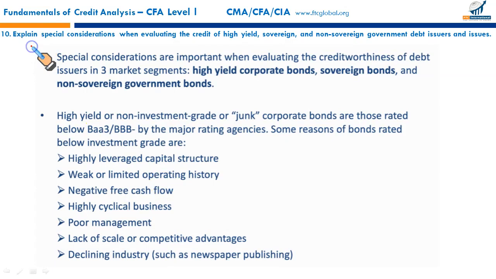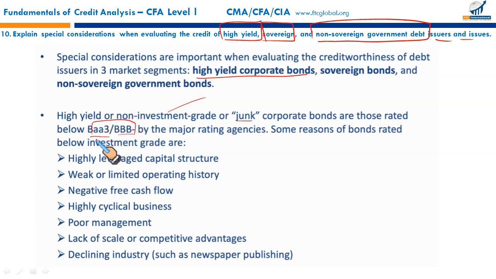Next, explain special considerations when evaluating the credit of high yield, sovereign and non-sovereign government debt issuers and issues. First of all, when you say high yield corporate bonds, they are also sometimes called non-investment grade or junk bonds, and they are rated below investment grade ratings. Why are they below investment grade? Reason: they have a highly leveraged capital structure, providing high yield.